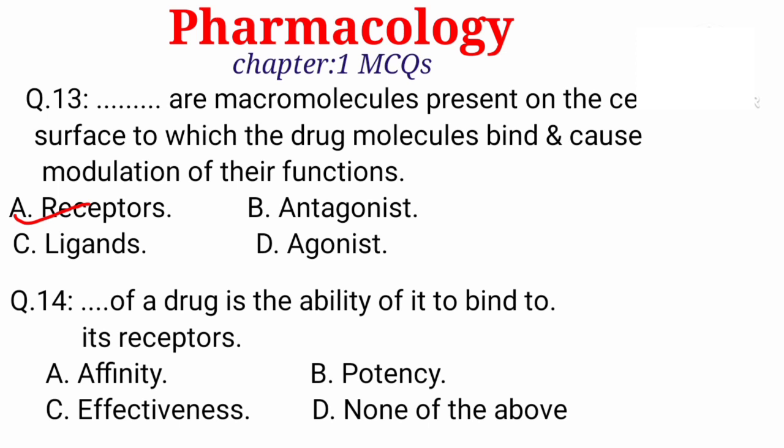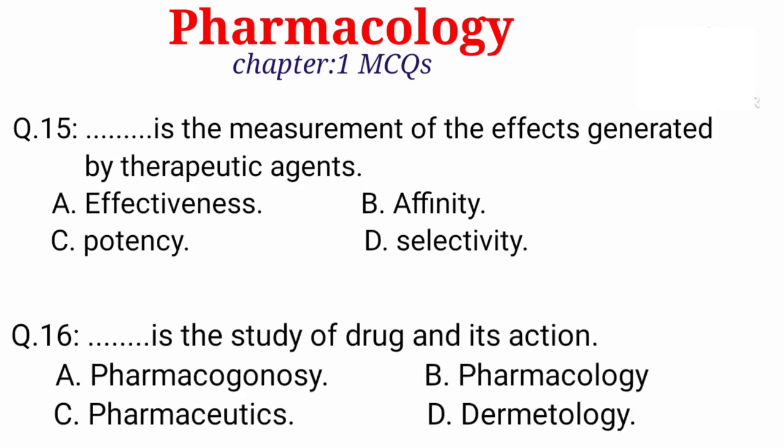Question number 14. Dash of a drug is its ability to bind to its receptors. A. Affinity, potency, effectiveness, none of the above. Right is A. Affinity. Question number 15. Dash is the measurement of the effect generated by the therapeutic agents. Option A. Effectiveness, affinity, potency, and selectivity. Right is option A. Effectiveness.